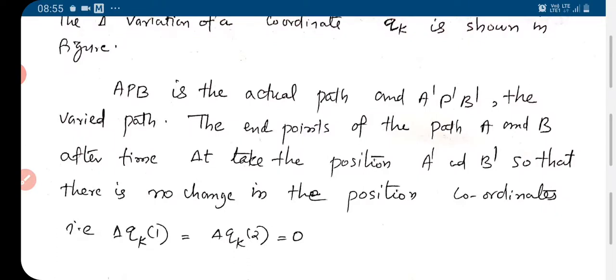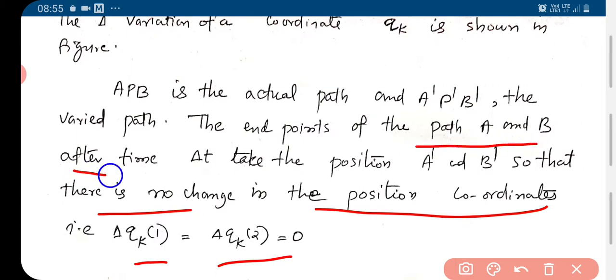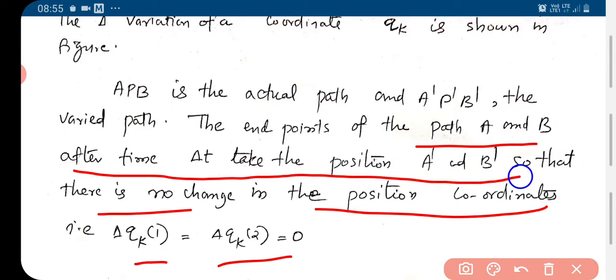So there is no change in the position coordinates at the endpoints. At A prime or B prime, delta qk of 1 and delta qk of 2 are both equal to 0. There is only a change in the time. The endpoints of the path A and B, after time delta t, take the positions A prime and B prime.